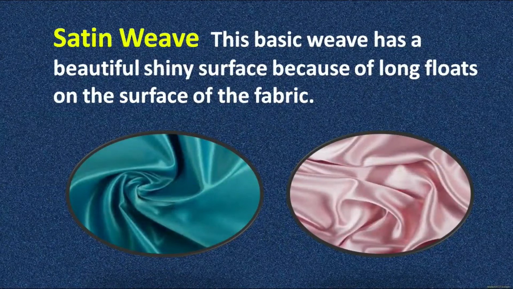It gives a very shiny look. This basic weave has a beautiful shiny surface because of long floats on the surface of the fabric. You can see in the picture also, the surface looks very shiny and it gives a very sheen finish.